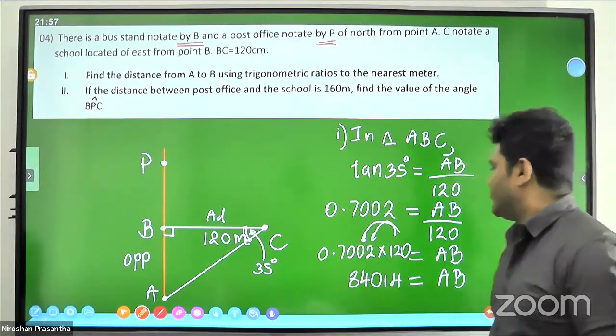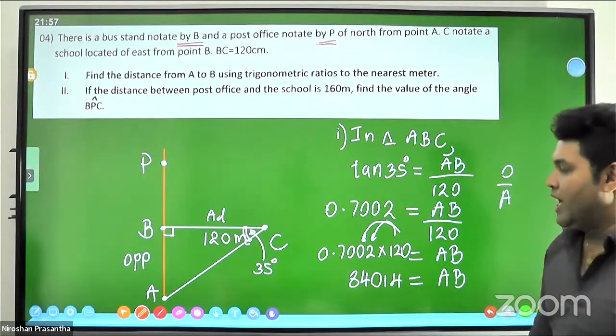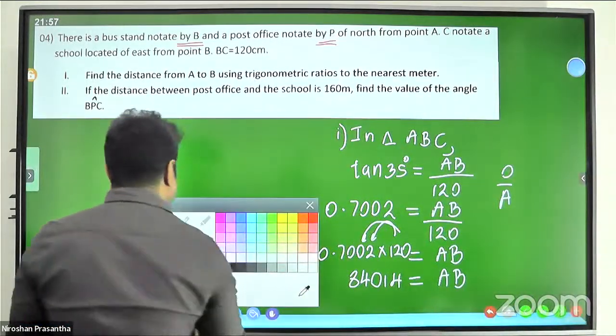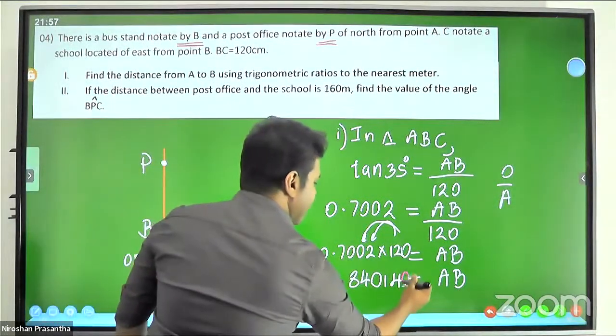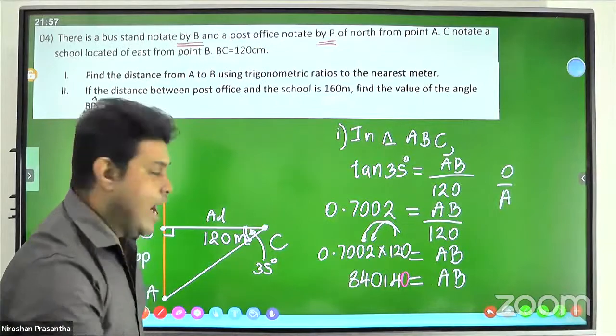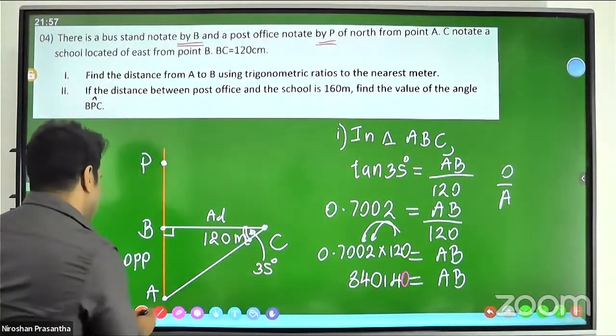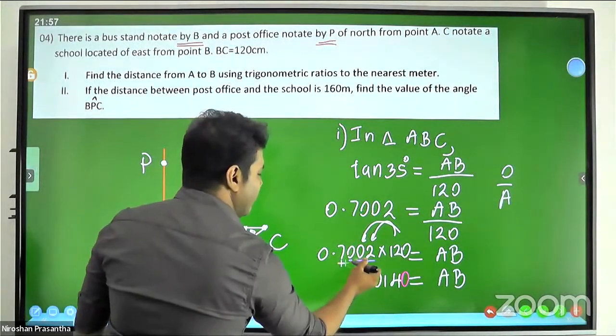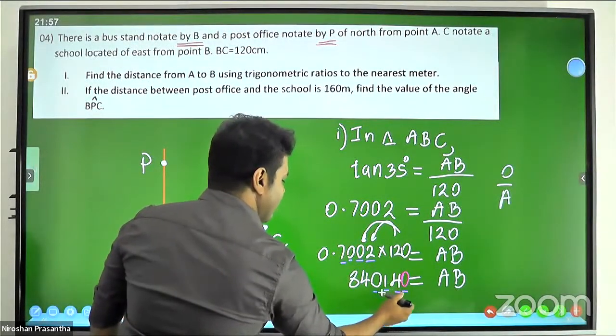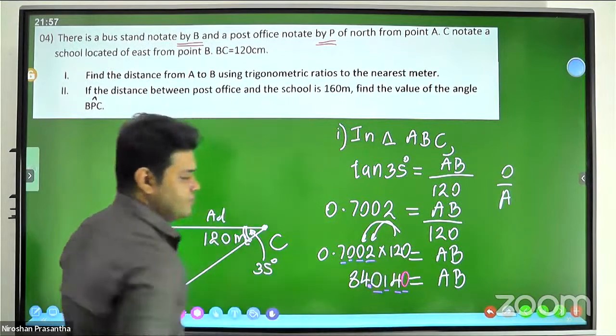But finally, before you go to your answer, don't forget that you forgot the 0. You have to bring back the 0, and including this 0 you have to consider the number of decimal places: 1, 2, 3, 4, and 84 something.